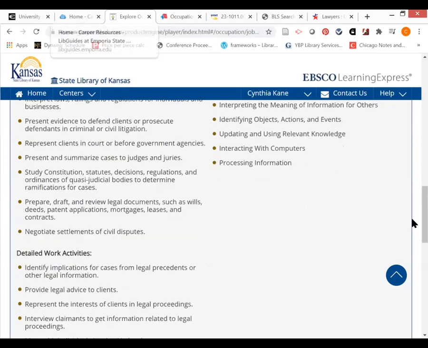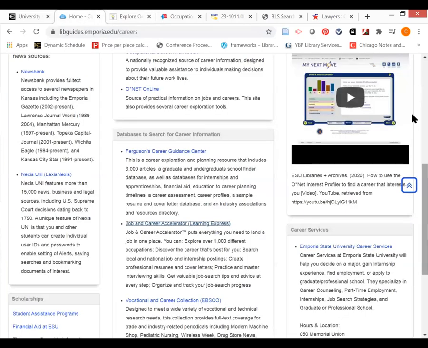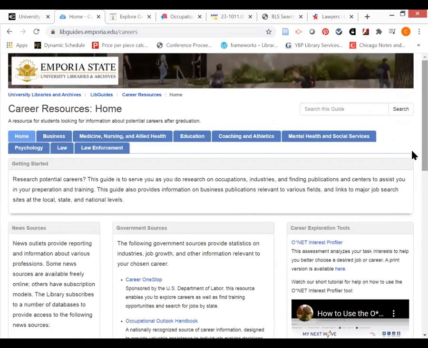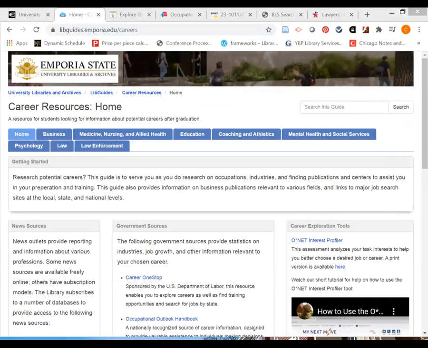We'll go back over here. Now, again, you're not limited to these resources. We just want to make sure that you are very comfortable and familiar on using all of these different ones to help you get started with finding that reliable information for your career resources essay.